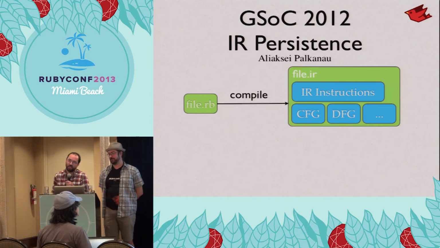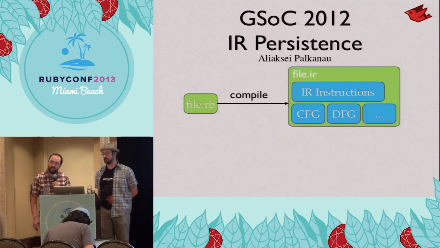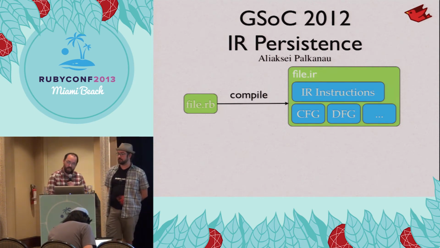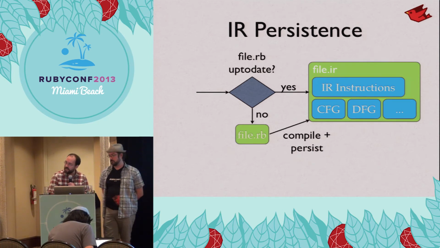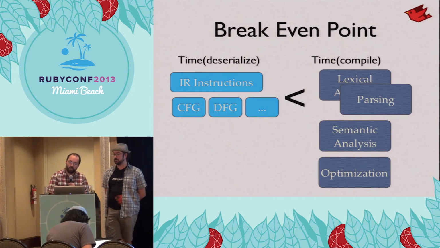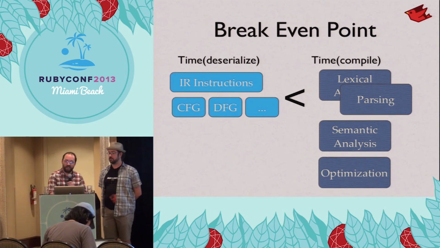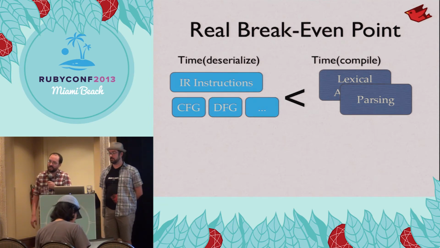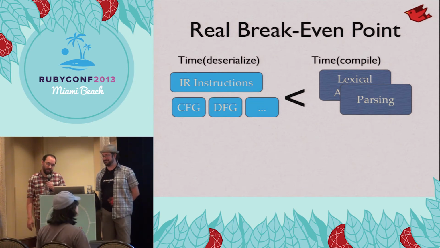But we realized this before 2012, and we had Alexei work on a persistence project, basically similar to just a compiler. You just save your persistent data, and then you read it in instead of having to recompile. So if the file's up to date and it's been saved, you just read that and save having to compile. And ultimately, we have a break-even point. We have to be able to read that off a disk faster than we can actually compile. And this is kind of a lie. We actually have to be faster than 1.7 today, or people are going to go, why did you slow JRuby down even more for startup?